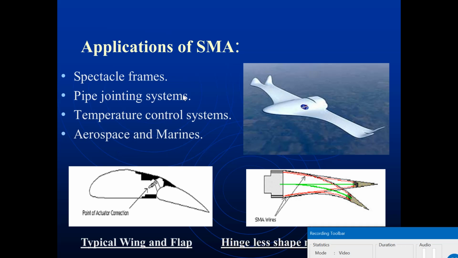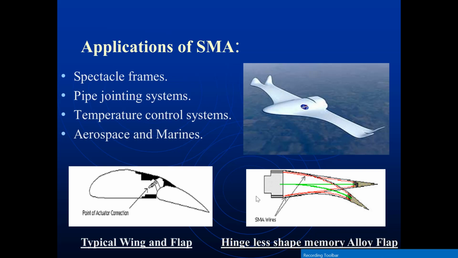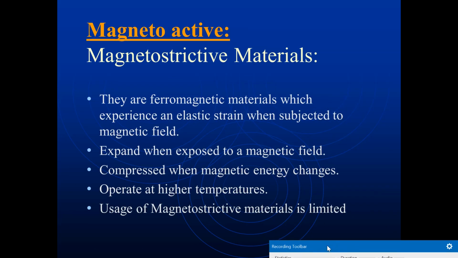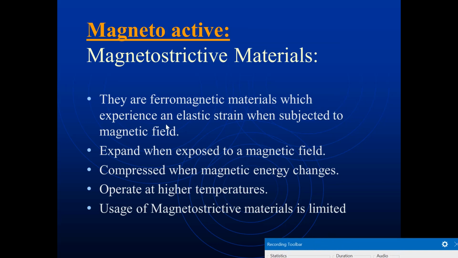Then the applications of shape memory alloys are spectacle frames. For spectacle frames, we are going to use the shape memory alloy. We also use shape memory alloys in pipe jointing systems, temperature control systems, aerospace and marine applications, and magnetoactive elements.